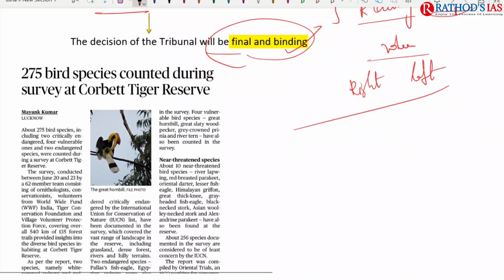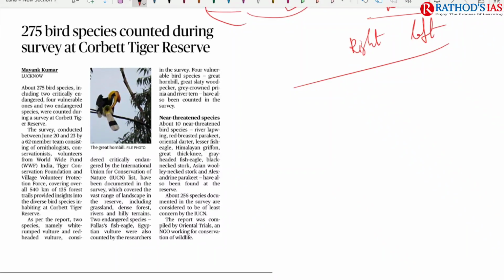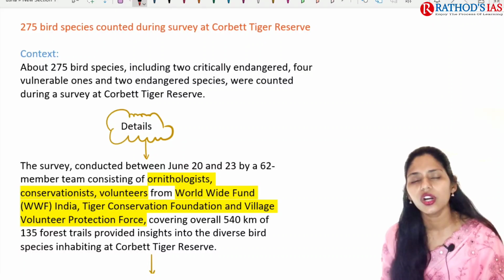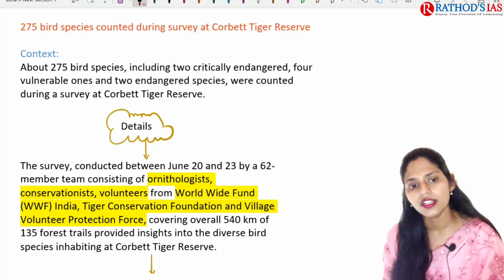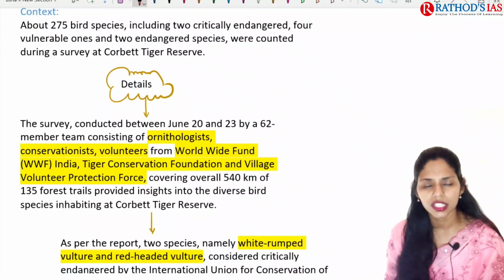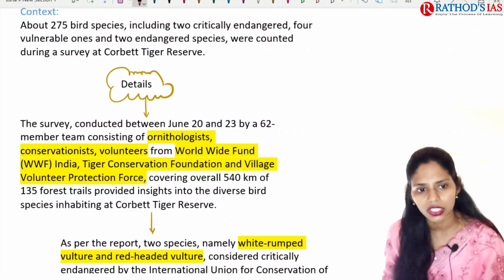And the next topic is about Corbett Tiger Reserve. The title says 275 bird species counted during survey at Corbett Tiger Reserve. This topic is most important. About 275 bird species, including 2 critically endangered, 4 vulnerable and 2 endangered species, were counted during the survey in Jim Corbett Tiger Reserve.